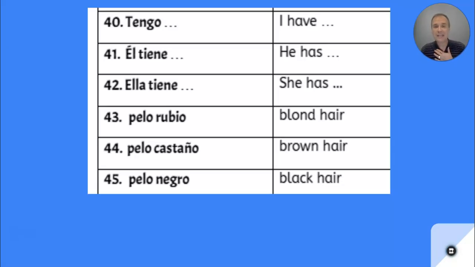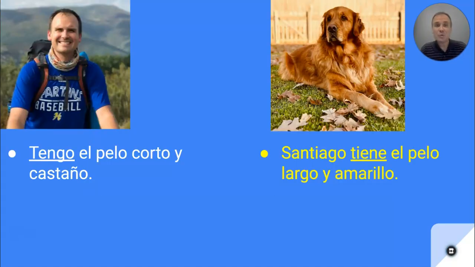So yo tengo el pelo castaño. If I'm talking about my friend, él tiene el pelo rubio. And if I'm talking about my other friend, maybe I would say, ella tiene el pelo negro. So we can use tengo or tiene to describe hair, and we use forms of ser with adjectives to describe personality and also your appearance. So that was what we did last week.